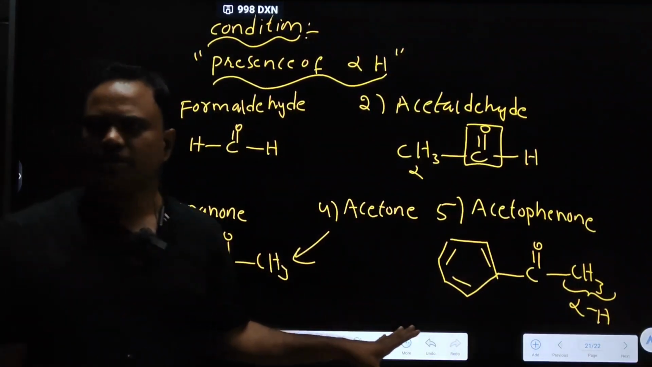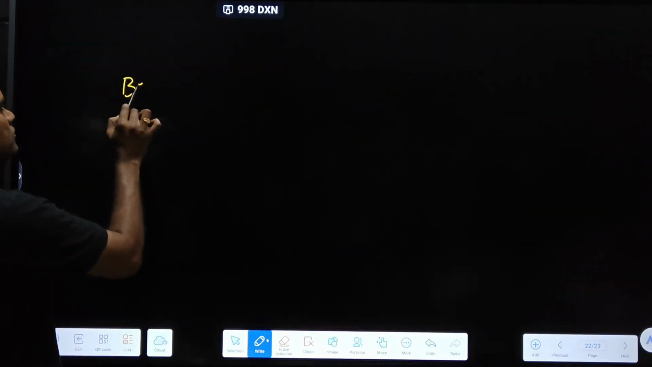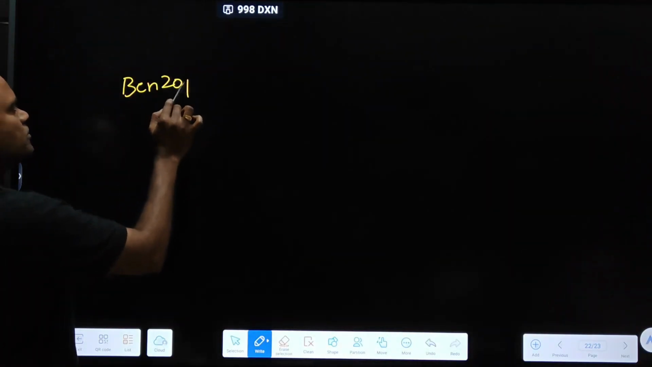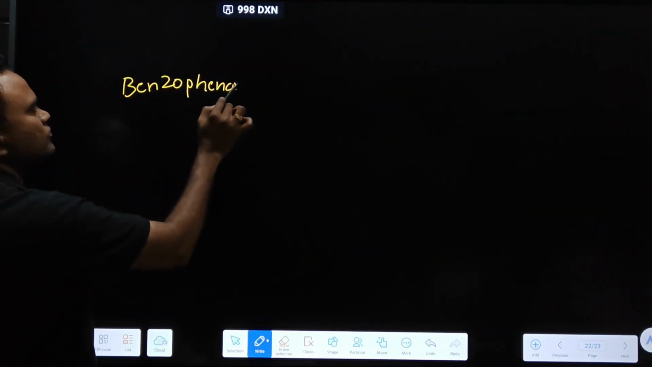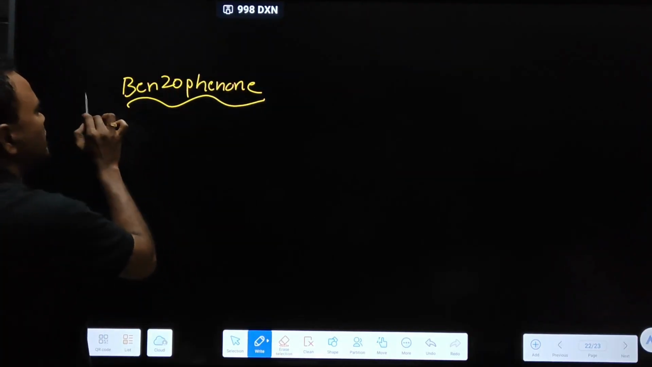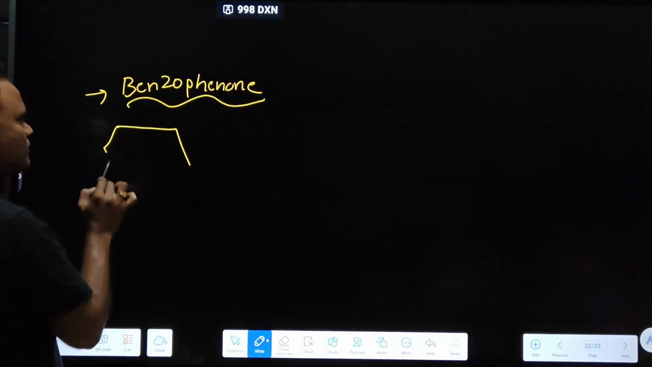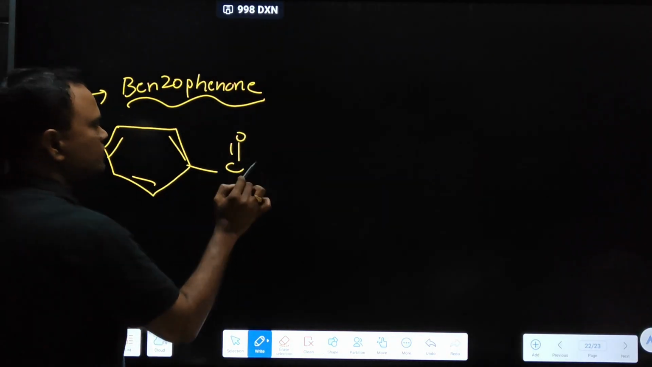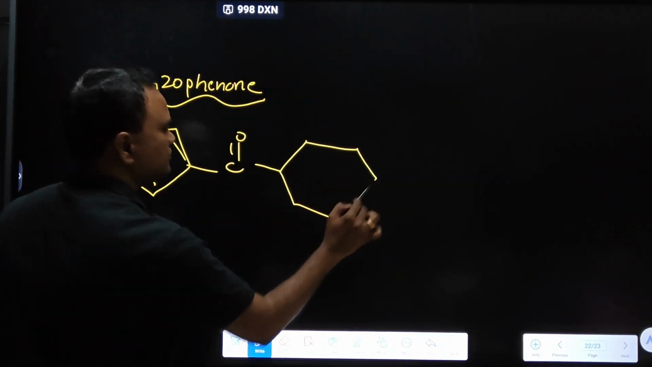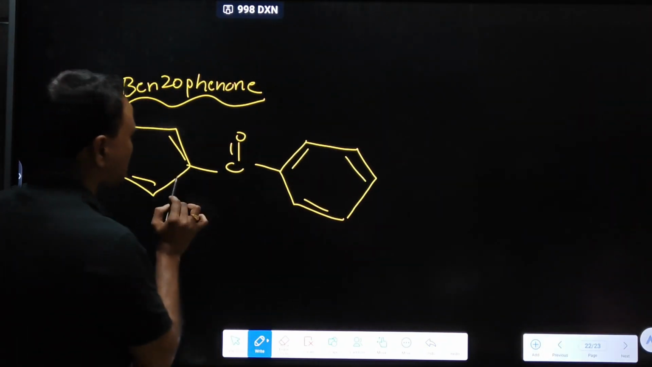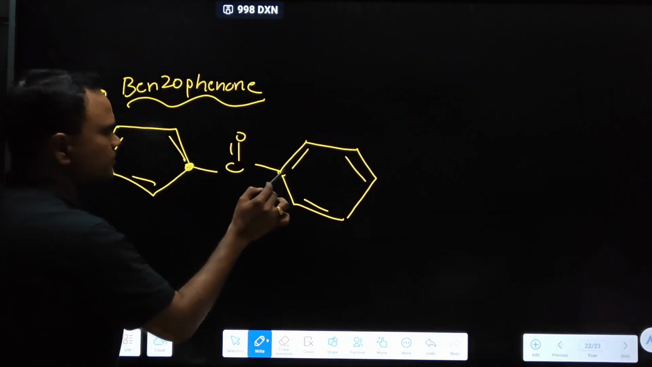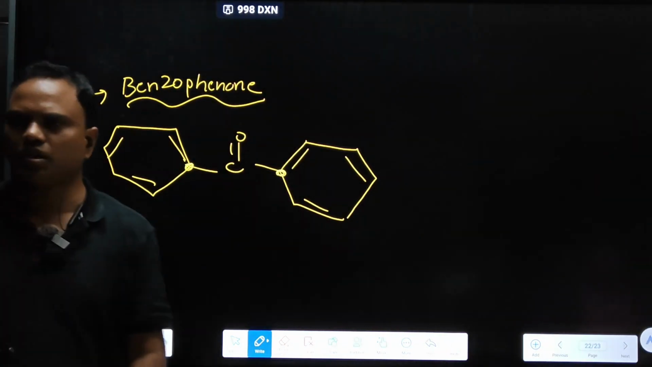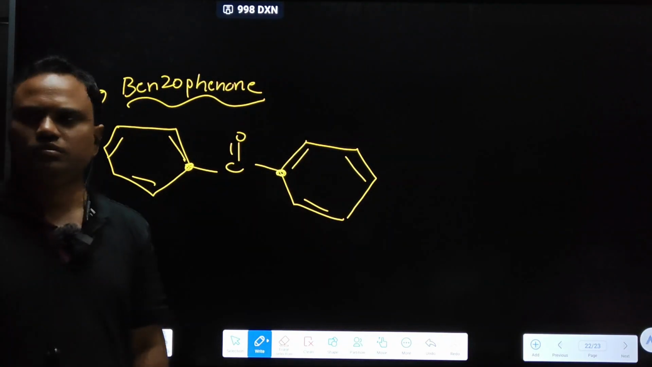Right, these are simple examples. And can you try this? Benzophenone, will it undergo tautomerism? Benzophenone. Why? Double bonded carbons. This is the alpha carbon. This dot represents the alpha carbon. Where is the hydrogen on it?